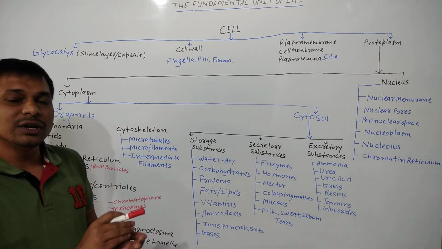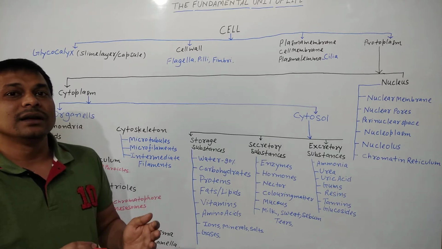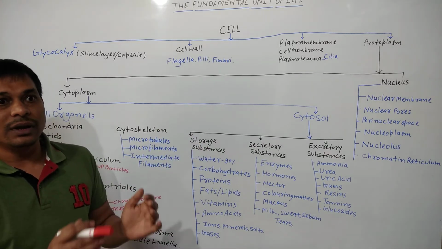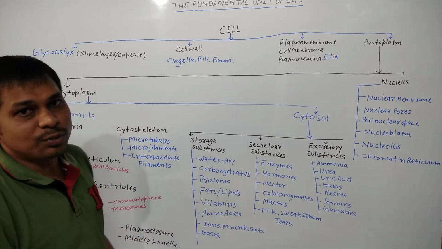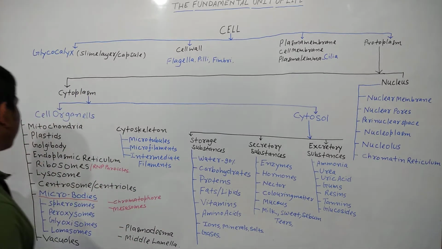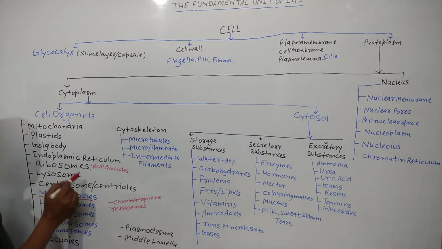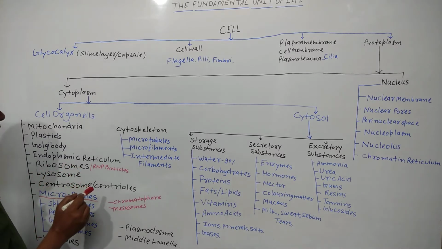If ribosomes are present on the endoplasmic reticulum, it is known as rough endoplasmic reticulum. If ribosomes are not present, it is known as smooth endoplasmic reticulum. Clear?